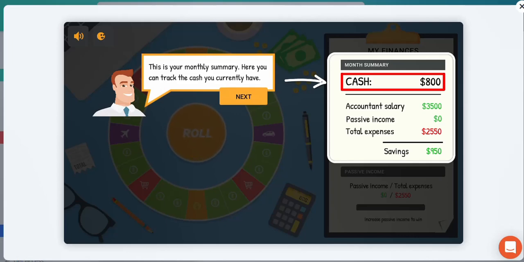So if I subtract that from my total, I then land up with an amount of 1,750, which you can see is the cash that I have available, which is the 800, plus the additional savings. Okay, so cash is what you have available, which is 800. What you're getting additional here in terms of savings is 950. If you add the two amounts together, the total comes out to 1,750, which represents the total, inverted commas, net worth or wealth that this individual has in terms of what they have available.